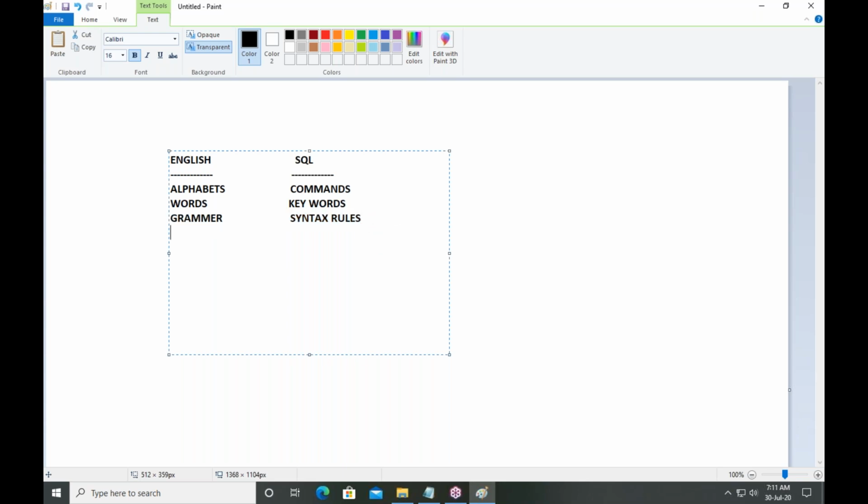Next, once you know alphabets, words, and grammar, then you are able to write sentences. Here we can write SQL statements. These statements are known as queries. Once you are perfect in writing sentences, then you will try to write a paragraph.